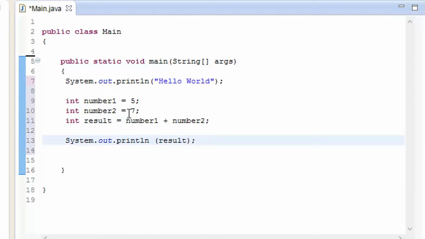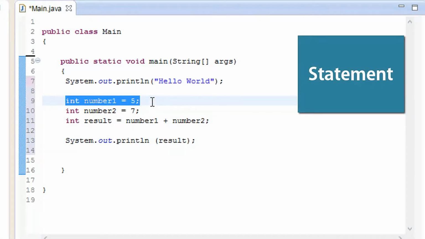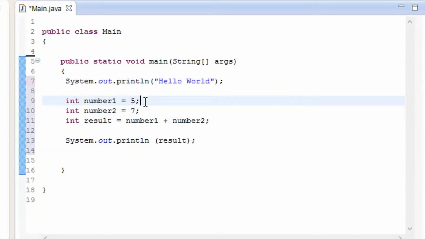Okay, so I have written all of this line, so let me explain what I have written: int number and so on. This is actually called a statement, so the compiler will not know what it is if I have not added the semicolon. If I miss this out, it is going to give me an error that something is missing.